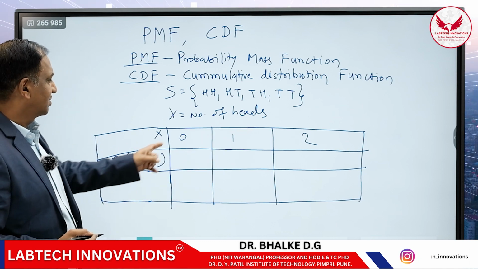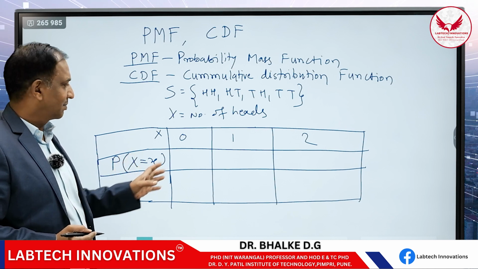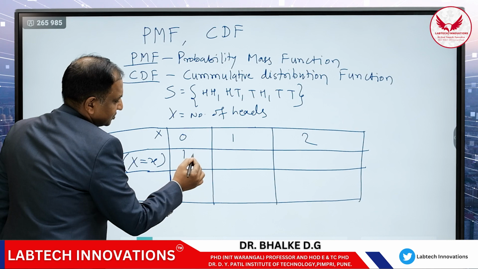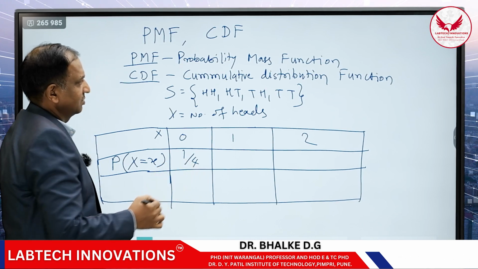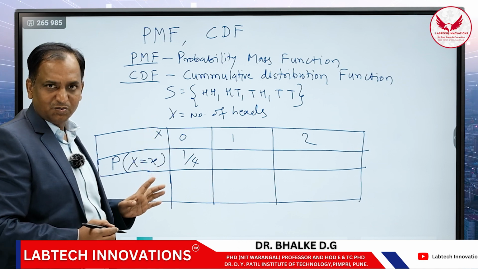Now the number of heads possible are 0. The probability of the random variable where the number of heads is equal to 0, we have already seen. So this is equal to 1 by 4. तो हमने देखा है total 4 possibilities, एक ही time the number of heads 0 possible है.